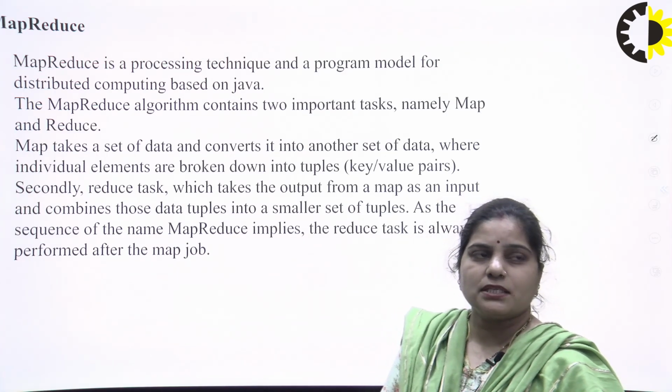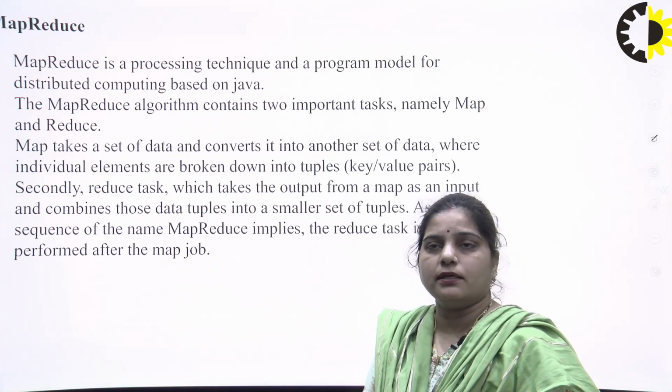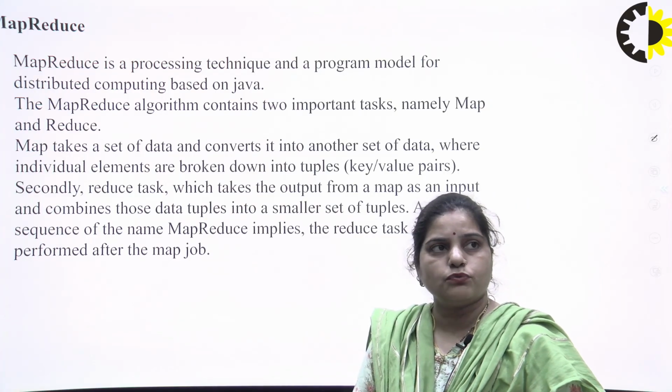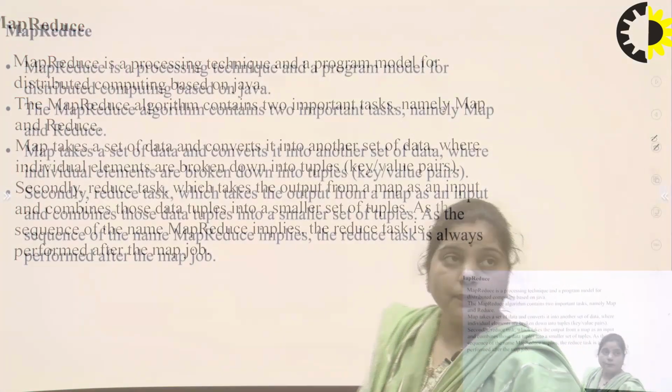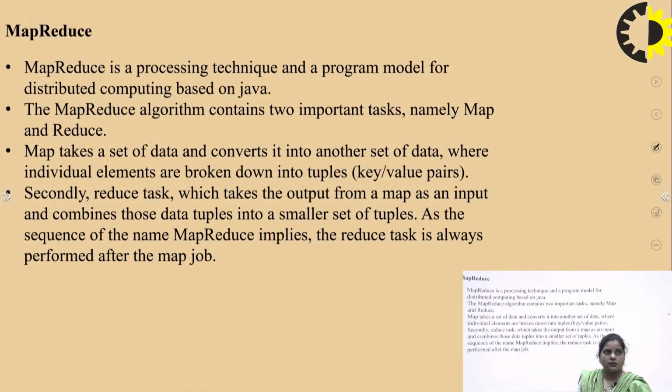Basically, we can say that it is a kind of processing technique or program model which is used for distributed computing, and it is based upon the Java programming language. This algorithm mainly performs two important tasks. The first one is the mapping function, and the second one is reduce. That's why it is named the MapReduce framework.